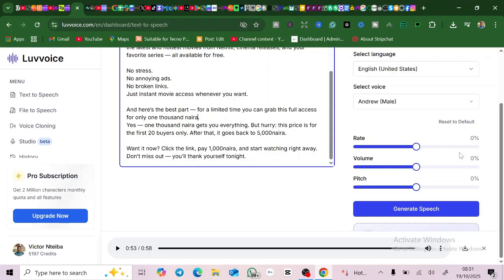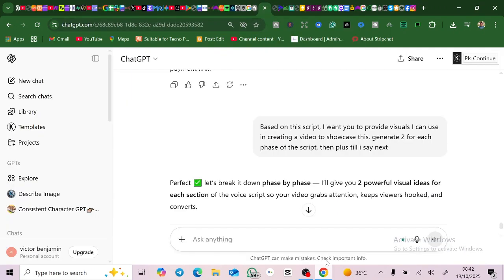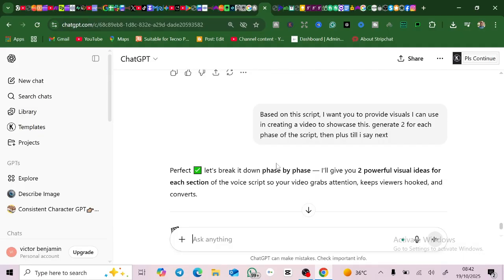Now you see, one thing is to create an audio, the other is to create visuals, because we human beings, we imagine things and we accept things based on visuals more often, right? So now the next step is how to create visuals based on this script. So now you still go back to your ChatGPT or your Gemini. So let's go back to ChatGPT. Now this is what you do. This is what I did. Because of time, I just did everything and then I'm now showing you.